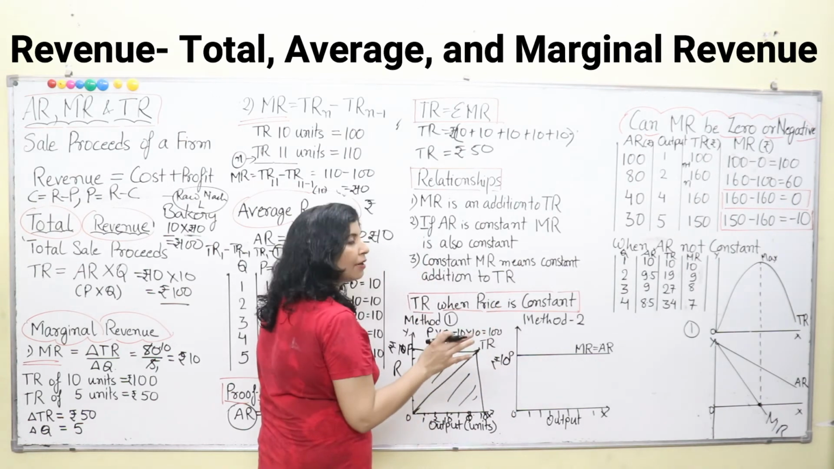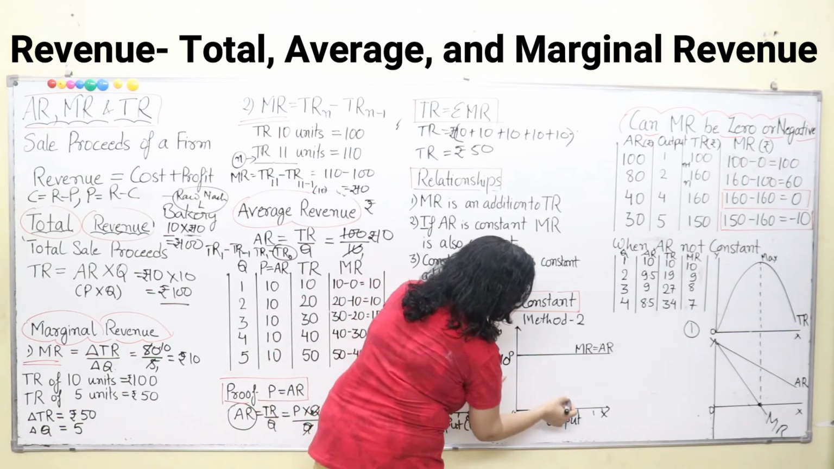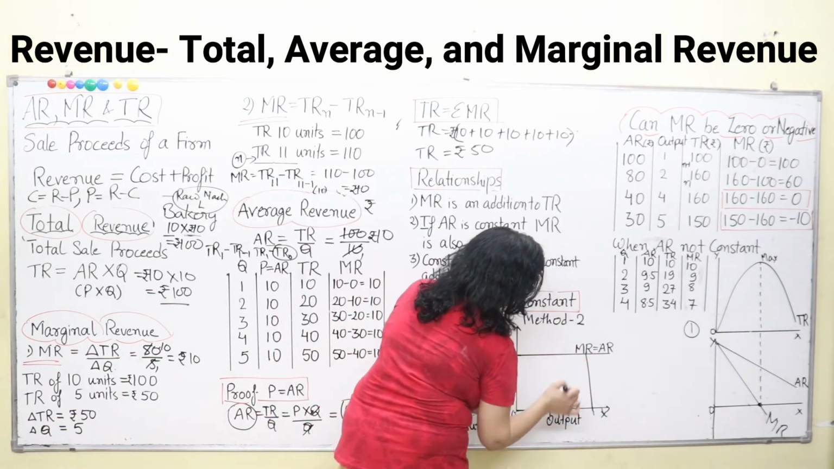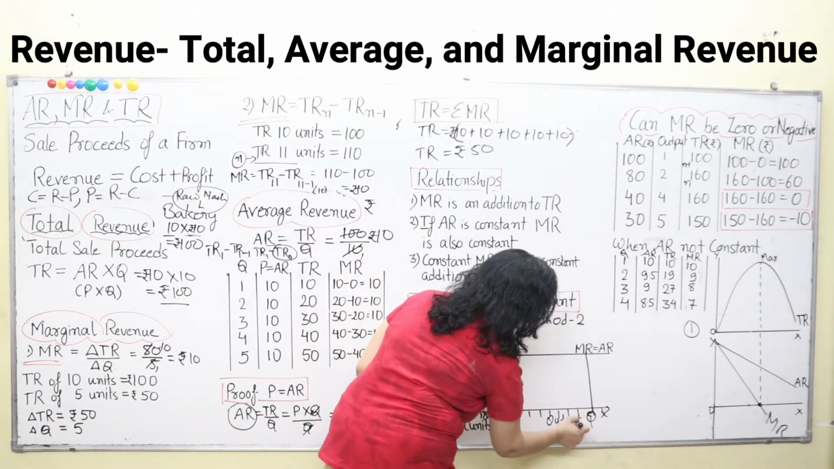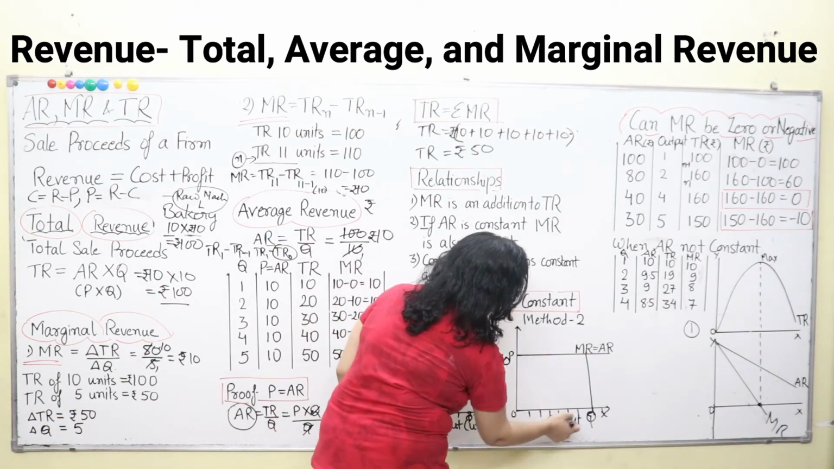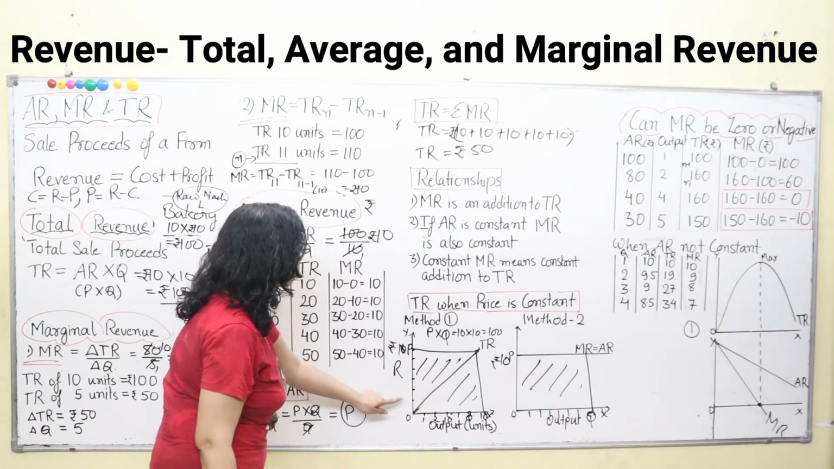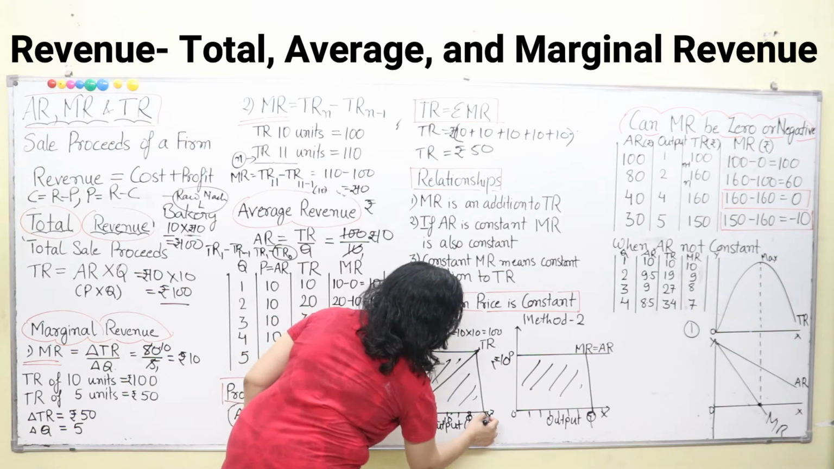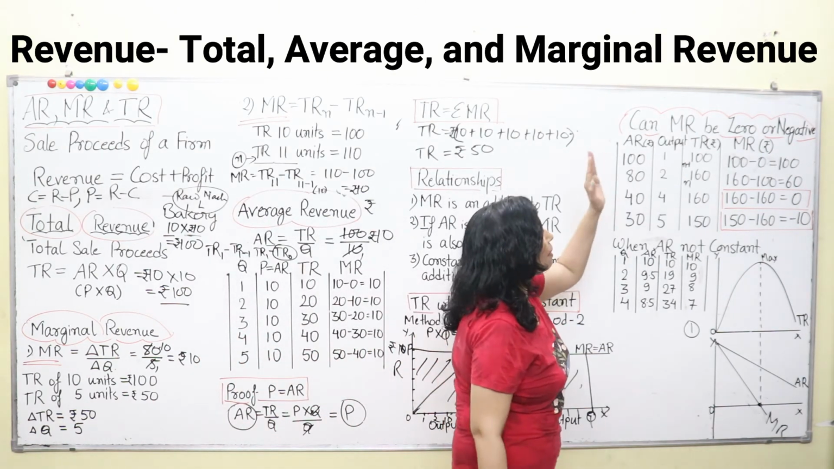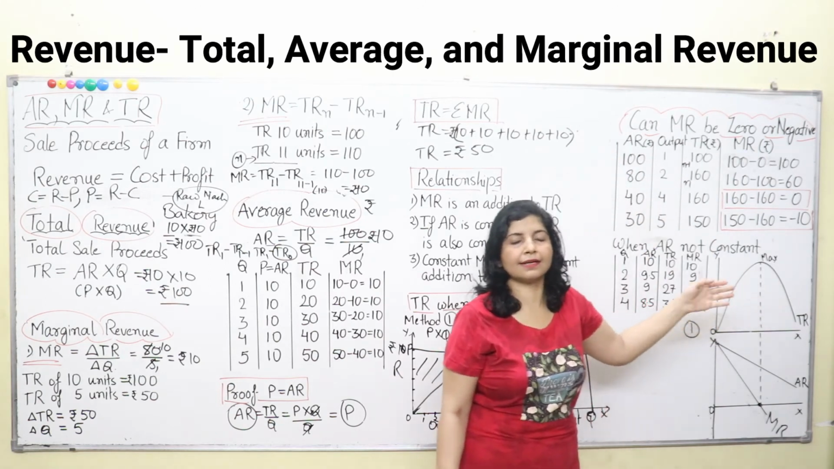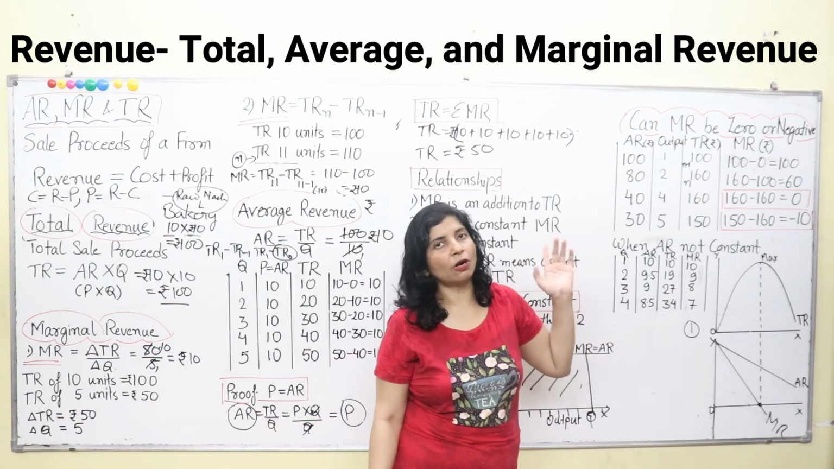So how will we calculate our total revenue? Here price is constant, and now we are selling 10 units of commodity. So if I am writing OQ, OP into OQ is your answer. The shaded portion is your total revenue. Simple. And here also OP into OQ was the answer. So total revenue finished. Now can MR be 0 or negative? Yes, it can be 0 or negative also when your AR is not constant.